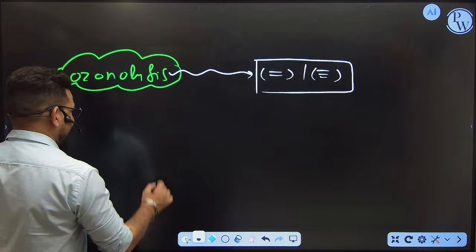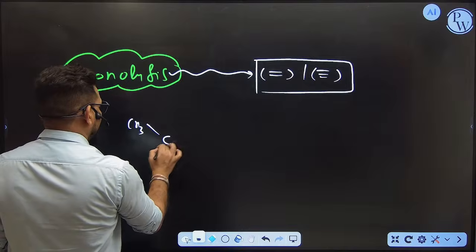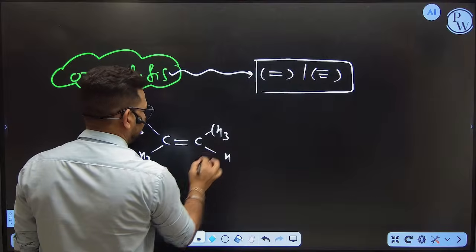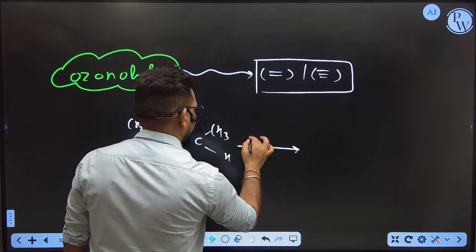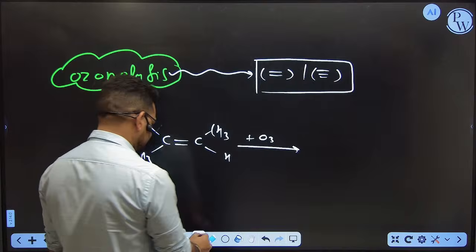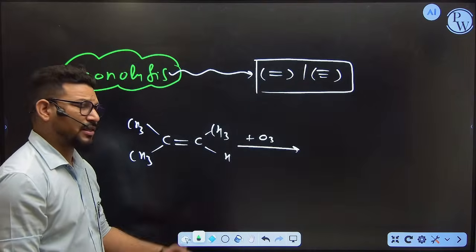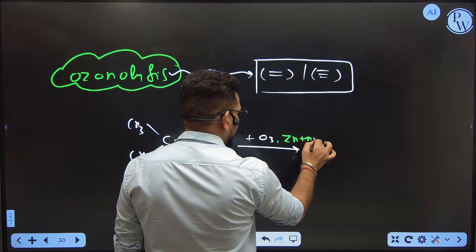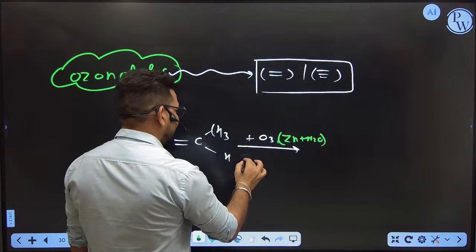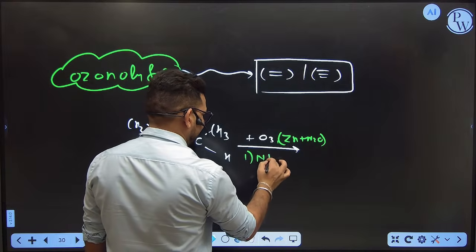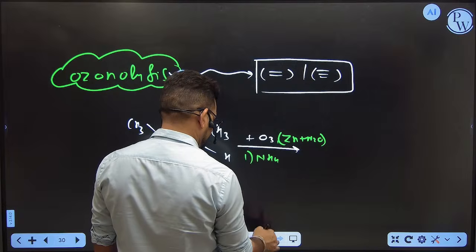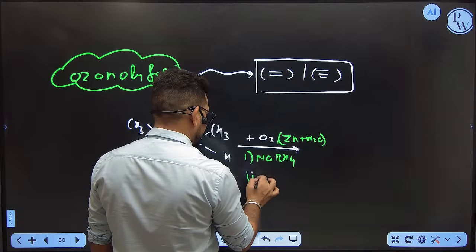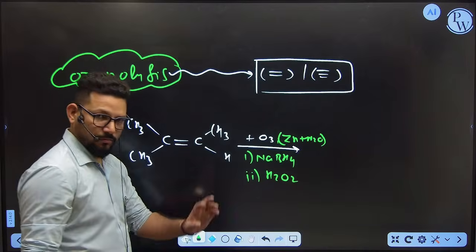How are you going to do the ozonolysis? I am going to give one example. Suppose I have one molecule, CH3 double bond CH3, and I want to do ozonolysis. Just follow one thing, very simple. In many cases they are going to give ozone with zinc and water. And in some cases they are going to utilize NaBH4, in some cases H2O2. I am telling you everything, understand carefully.